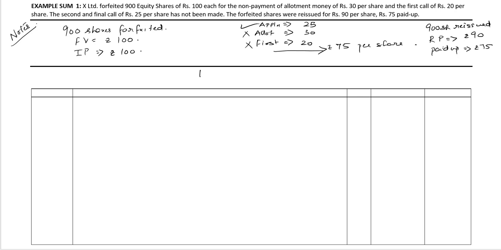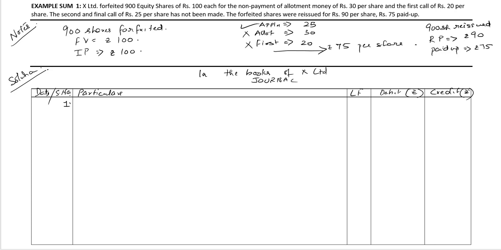So let's go ahead to pass the journal entries. Solution: in the books of X Limited, journal. We have date / serial number, particulars, LF number, debit rupees and credit rupees.